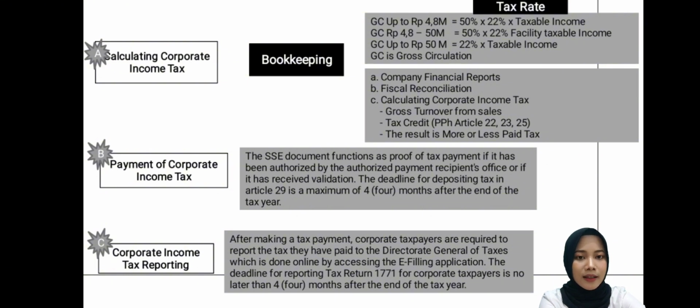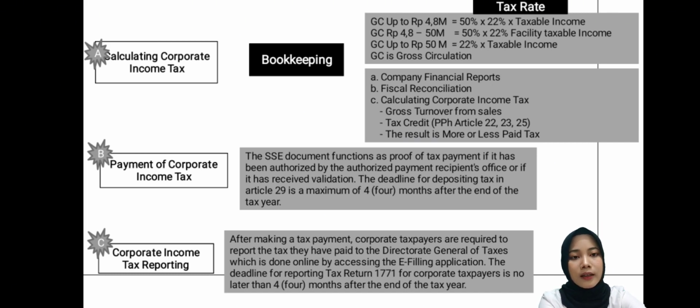And the last is GZ up to 50 billions can be calculated with 22% multiplied from taxable income. Okay, corporate taxpayers who have a GZ of more than 50 billions in 1 year are required to do